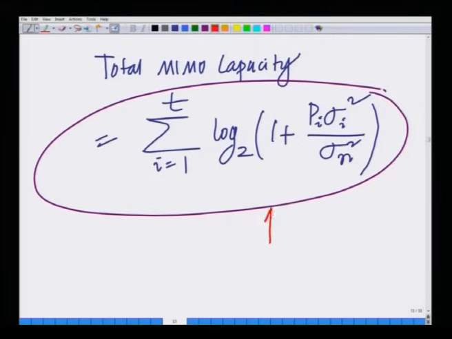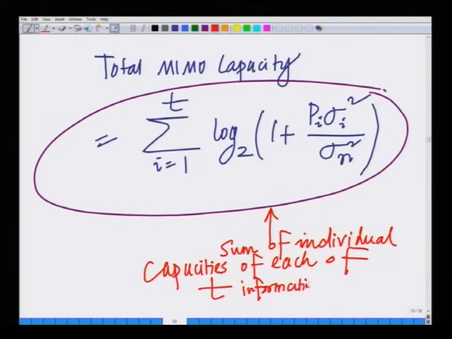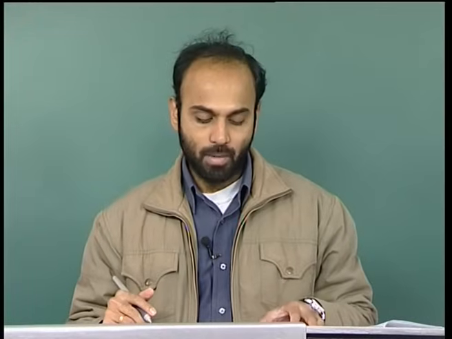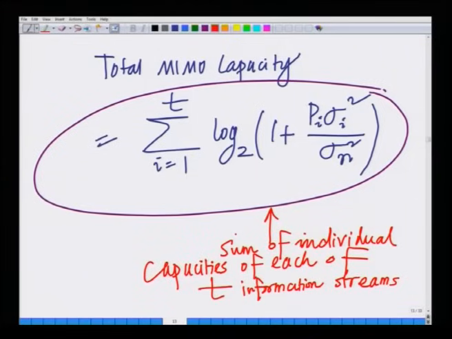This is nothing but the sum of the individual capacities of each of the T parallel information streams, and that is in fact the total capacity of the MIMO system. All right. Now, we can clearly see the effect of spatial multiplexing. Spatial multiplexing is nothing but parallel transmission of information, and you can see here that now you have a capacity which is the sum of the capacities of each of those terms.